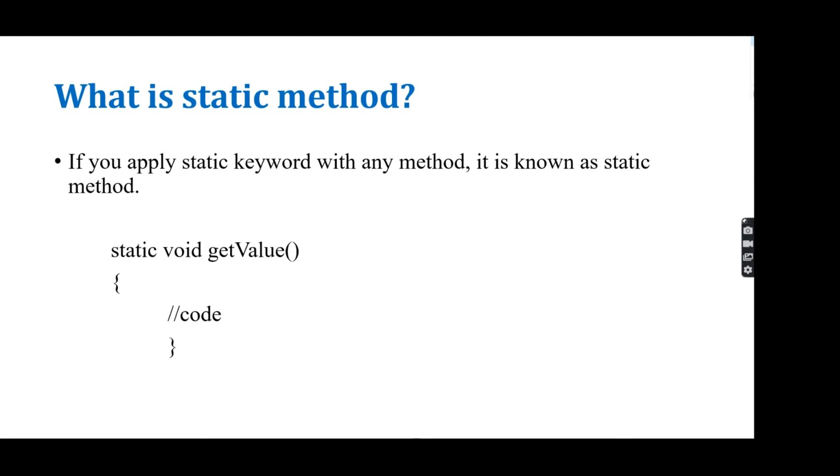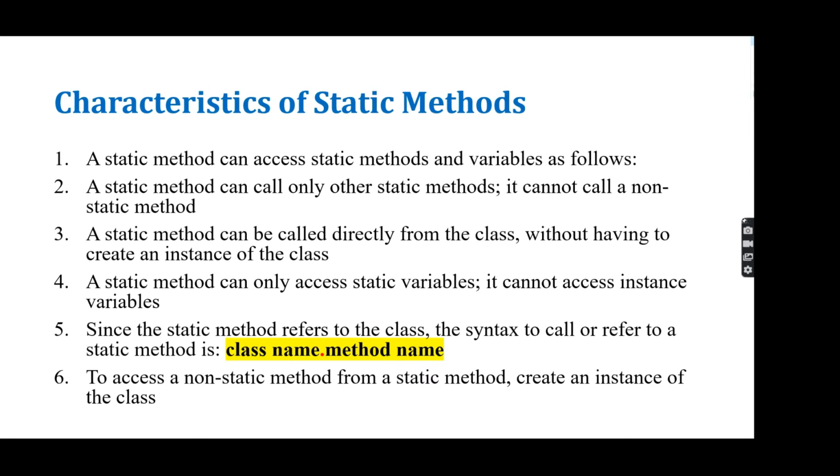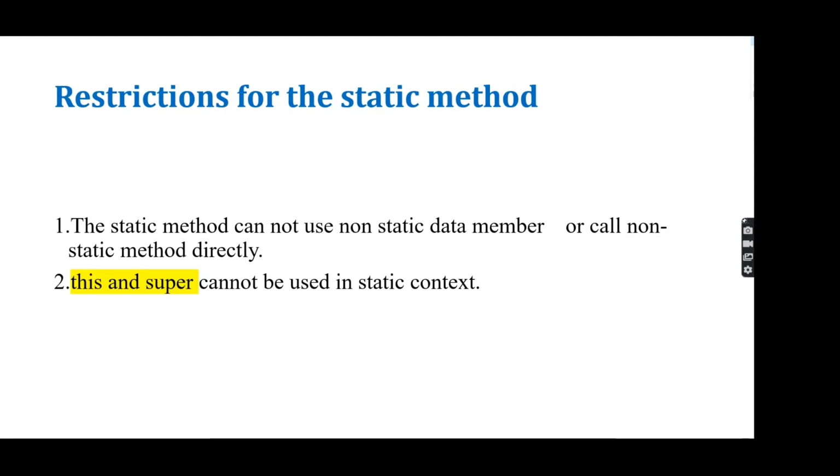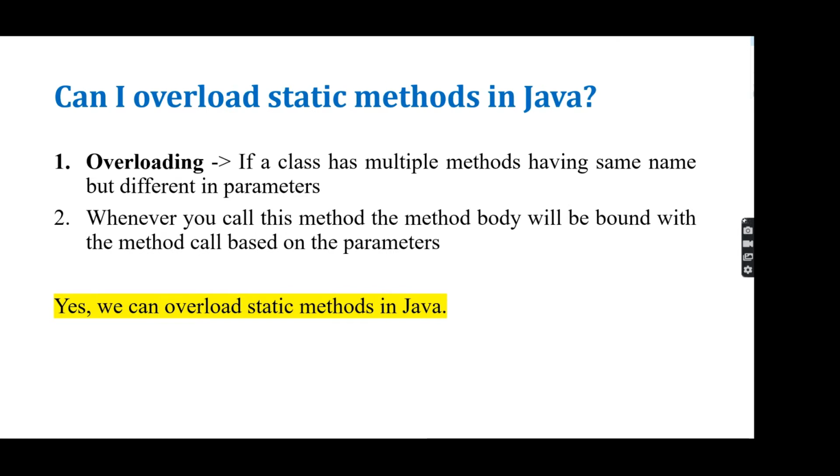Inside the static method, we define whatever function we want to define. You can define it inside the block. Okay. What are the characteristics of static method? The 6 points you will know very well after looking into the practical manner. Restrictions for the static method I will also tell you while explaining programmatically. Okay. So now we are going to look into the answer for the first question.